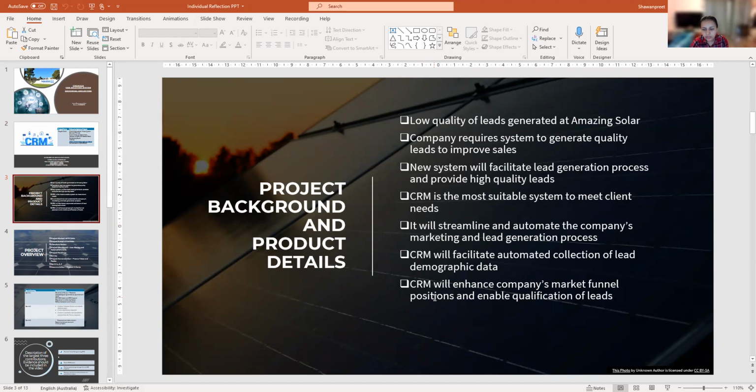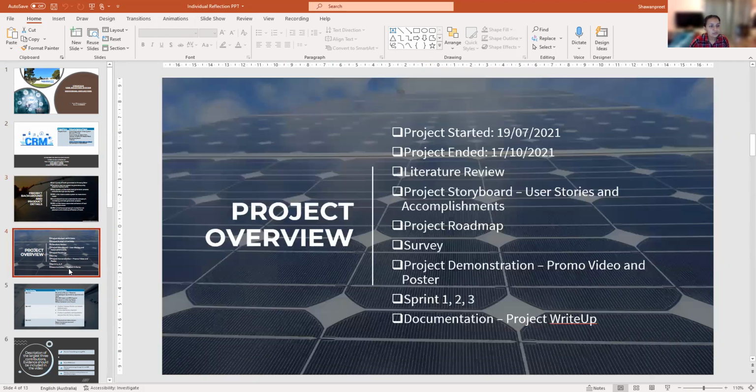If we talk about the product backlog, it provides the foundation for the planning and includes all the work items, including the user stories. Moving to the next slide, that is all about the project overview. This is a bit of the things I have highlighted in this slide.